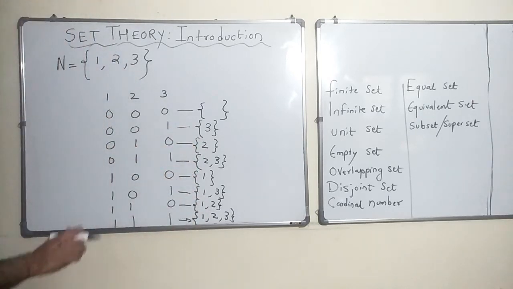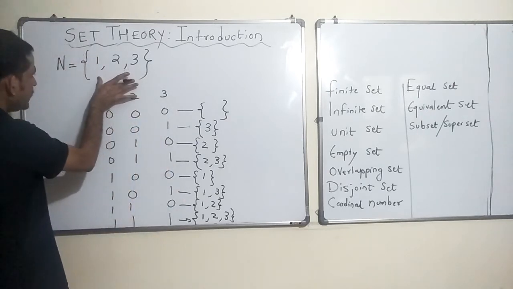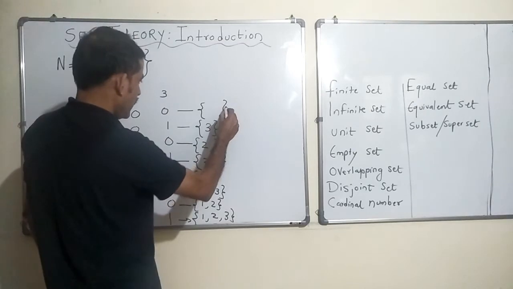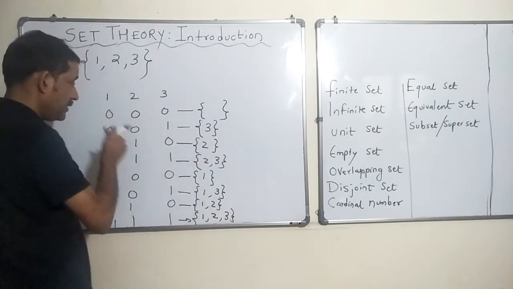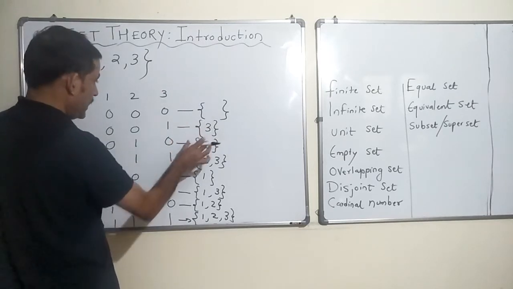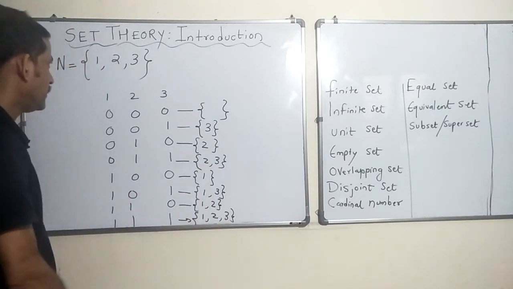So, now these are the possibilities. If we have a set with 3 elements, there are 8 possibilities. So, 1 is an empty set wherein it has no element, right? Or you can have just 1 element, or you can have 2 elements, or you can have 3 elements, right?